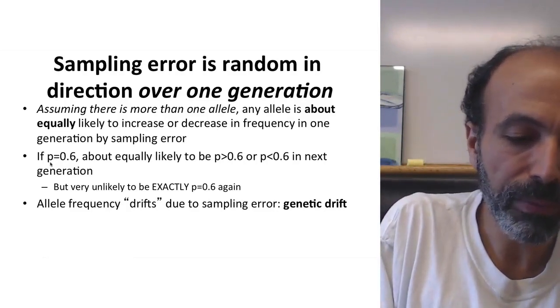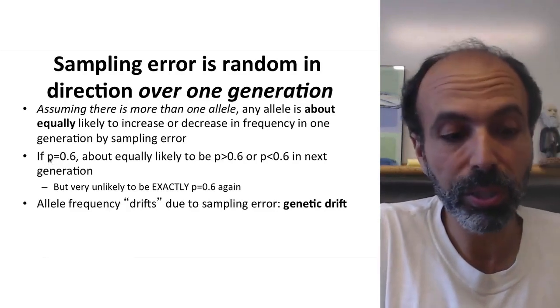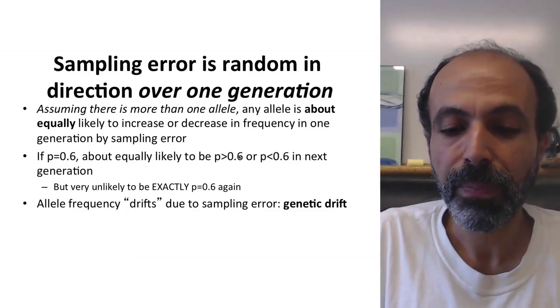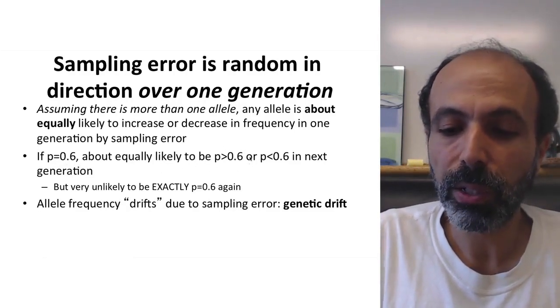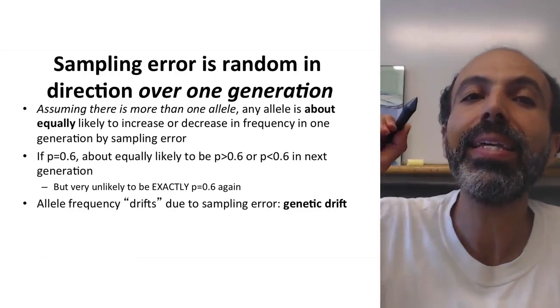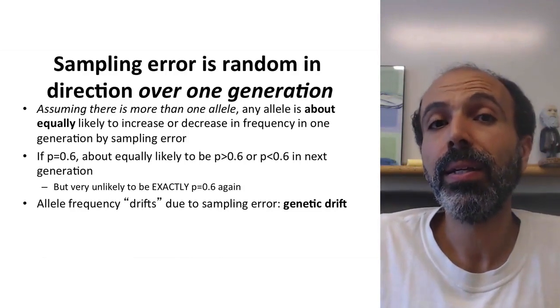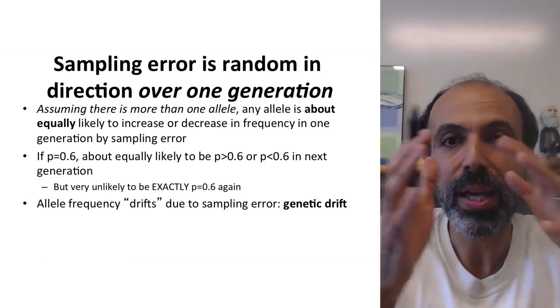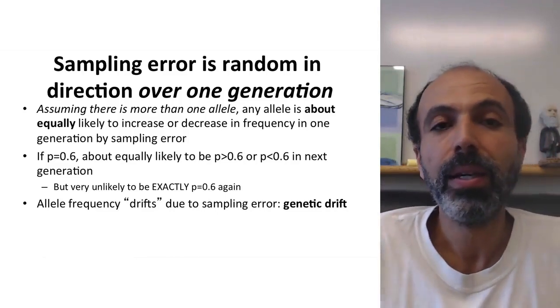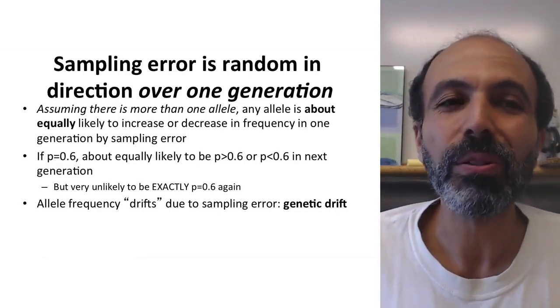So for example, assuming there are 2 alleles, big A and little a, if the allele frequency of big A is 0.6, you're about equally likely to have a frequency above 0.6 or below 0.6 in the next generation. However, it's very unlikely you're going to have exactly 0.6 again, because there is a decent chance you're going to have some non-representation. Even if you're having a very large sample, it might end up being 0.603 or something like that.